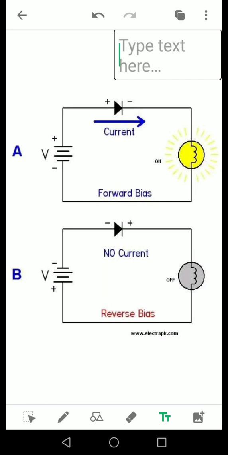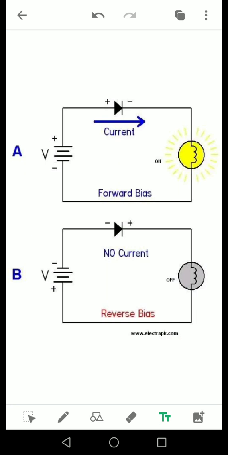What is meant by forward bias condition? When the positive is connected to positive and negative is connected to negative, it is known as forward bias condition. When we connect positive to positive and negative to negative, repulsion takes place, holes move towards the junction and electrons move towards the junction, and there we form a diffusion gradient between them. That is the junction, which is a gradient of p-type carriers and n-type carriers. So in forward bias condition, we get some current in the device connected to this circuit.